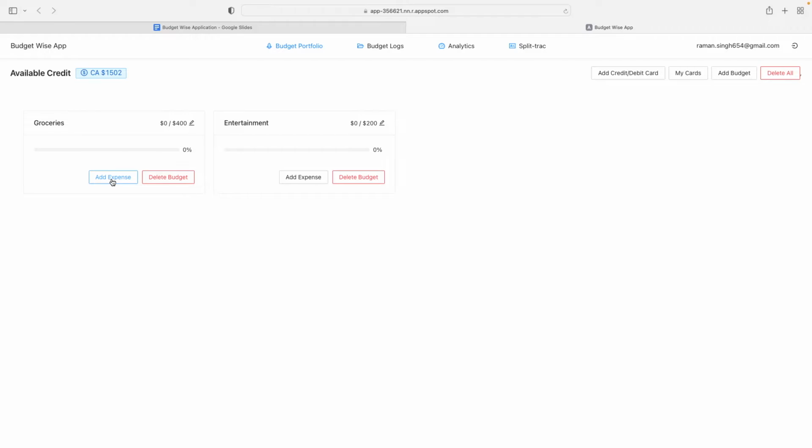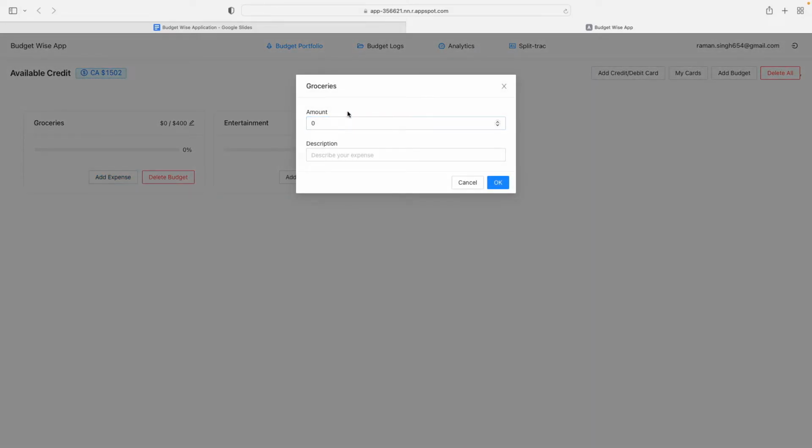If you click on the Add Expense button, another modal will pop up, and once you add the expense, you will see the available credit will change, and the percentage line will also change to different colors, maybe yellow or red, to indicate different zones of your spending. Let's see this in action.